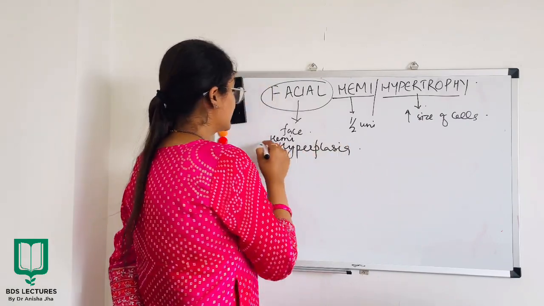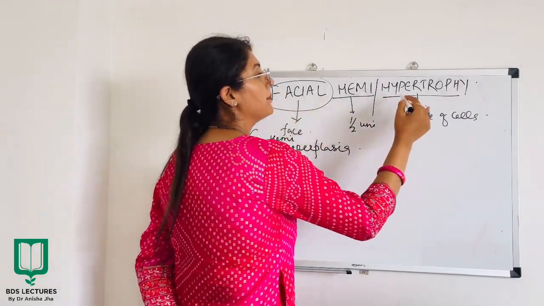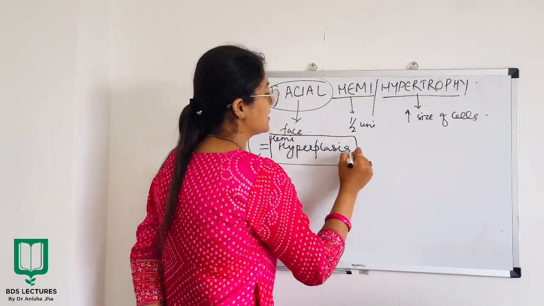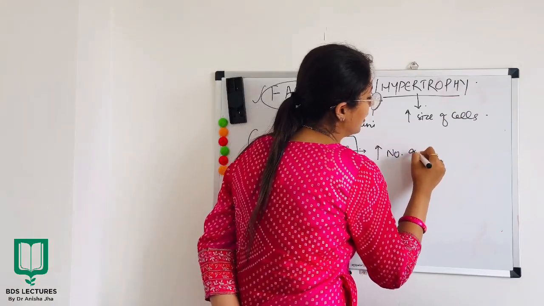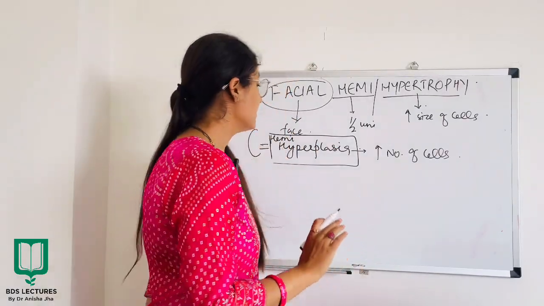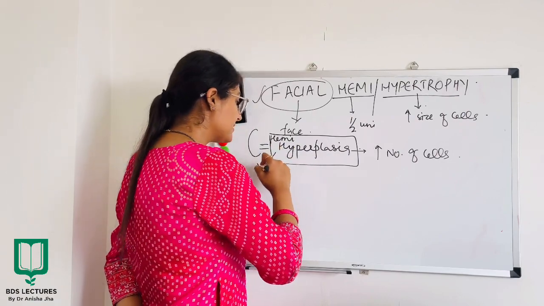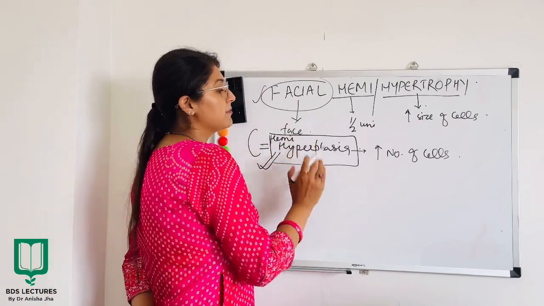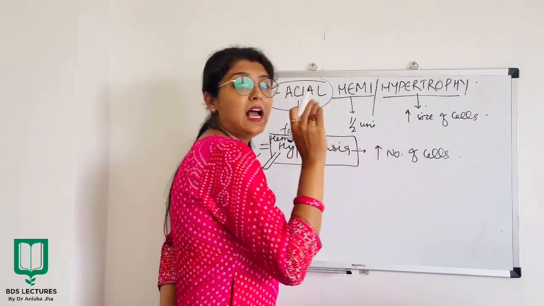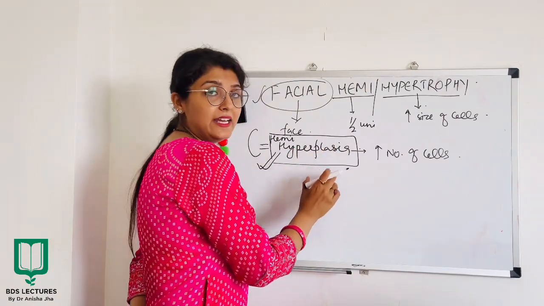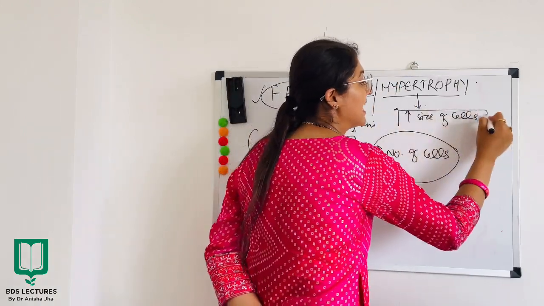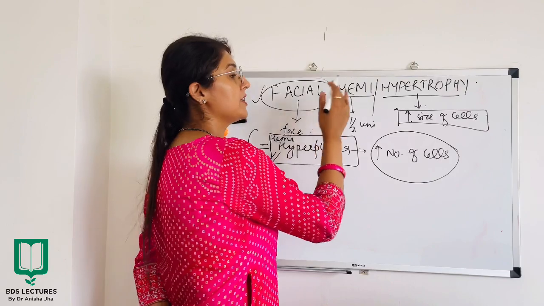hemihyperplasia. Now this is interesting. Facial hemihypertrophy is also known as hemihyperplasia. Hyperplasia is your increase in number of cells. Now this is interesting to know that this is basically increase in number of cells, but it's a misnomer that we call this defect as facial hemihypertrophy. Actually the defect is basically due to increase in number of cells and not due to increase in size of cells, but still we call it facial hemihypertrophy.